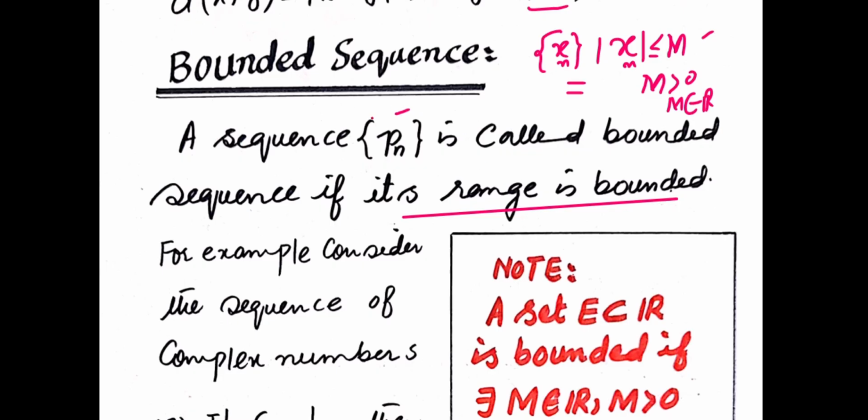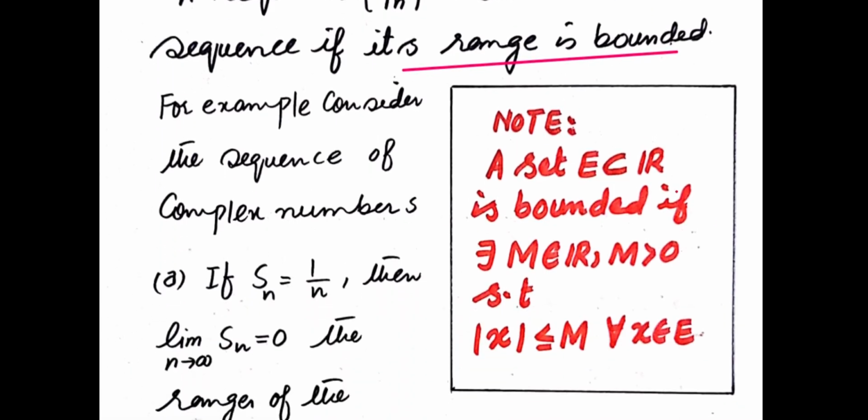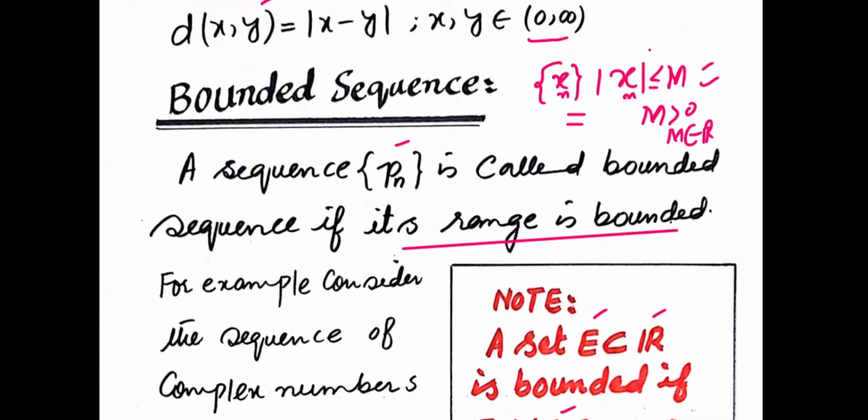Now the definition given in this book is the same as this definition because in chapter number 2, basic topology, Rudin defined a set E, a subset of R, is called bounded if there exists a positive real number m such that every element of set E is less than or equal to some positive real number m. So when you say the range is bounded, it means every element of this range is less than or equal to some positive real number m. This is the same concept that I have discussed here. So a sequence is called bounded if its range is bounded.